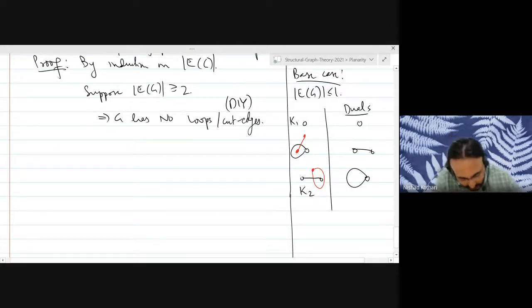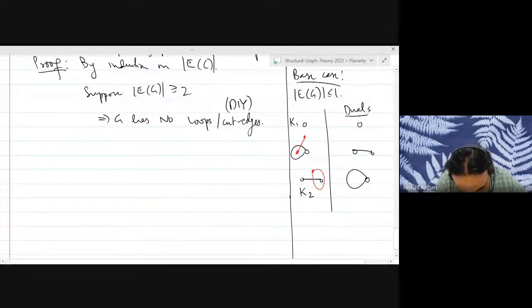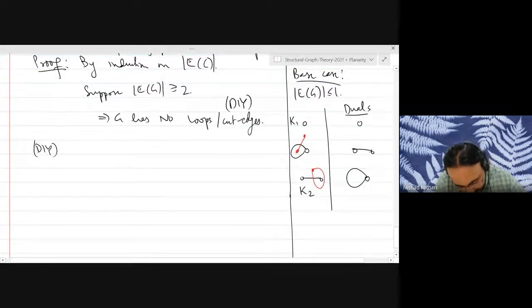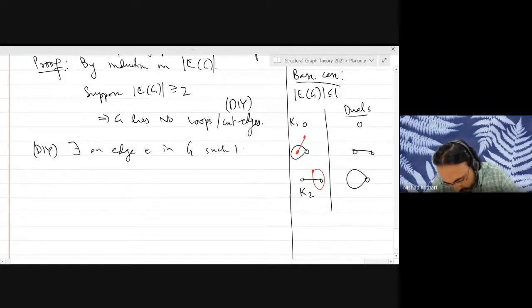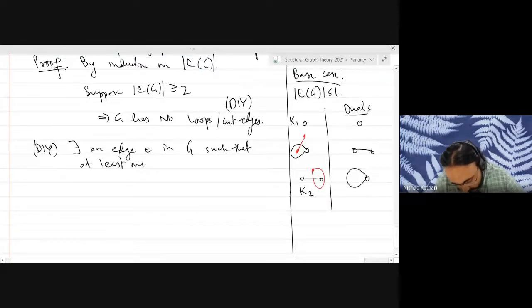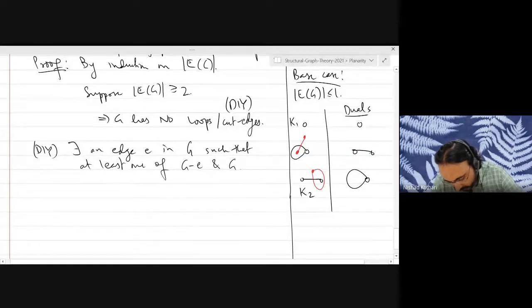Now there is another small do-it-yourself problem. There exists an edge E in the graph G such that at least one of G minus E and G contract E is non-separable.